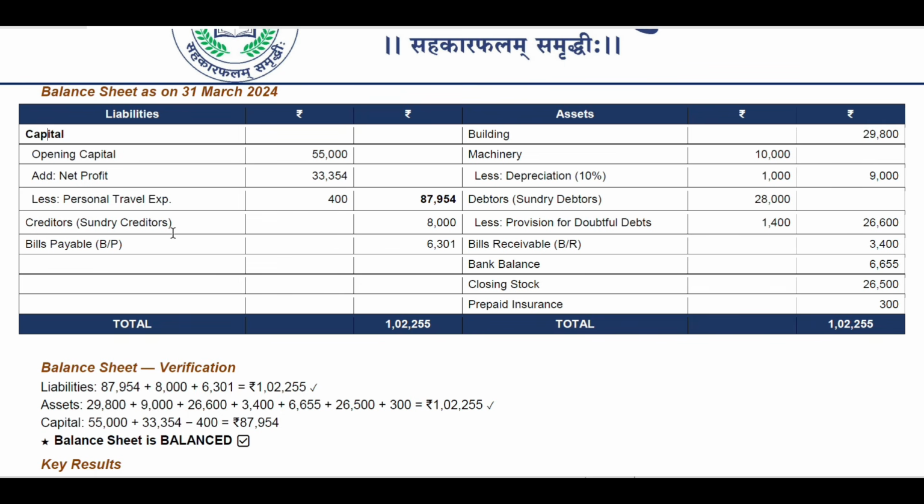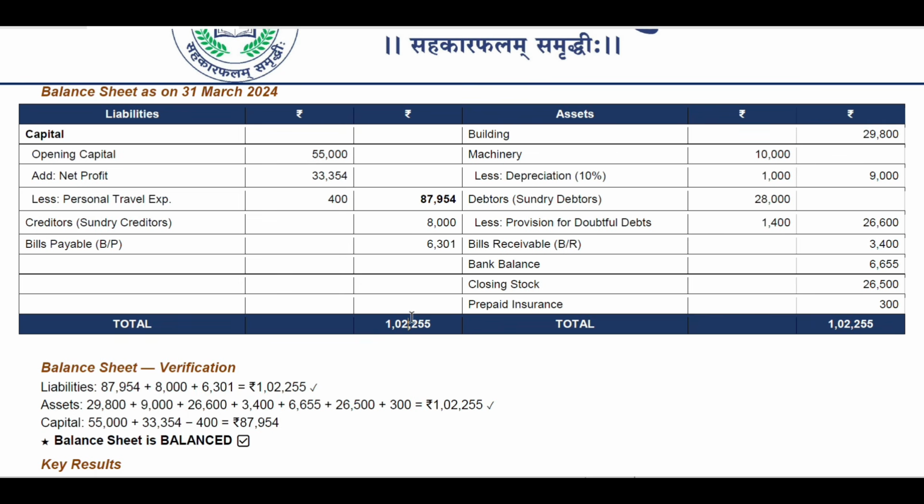Then total is coming up to 87,954 rupees. Then creditors, those creditors total 8,000 rupees, and bills payable, you can say, that is coming up to 6,301 rupees. So total will be 1,02,255 rupees, that is coming into liabilities.